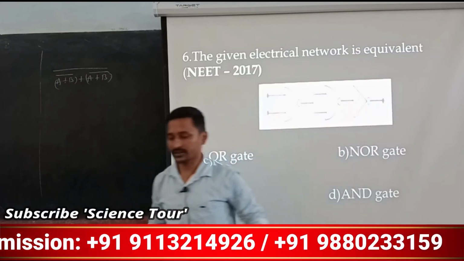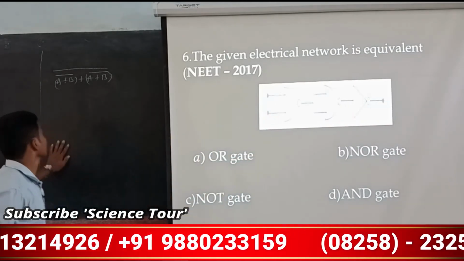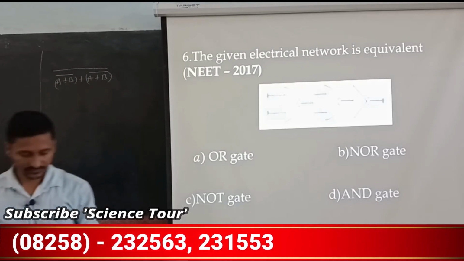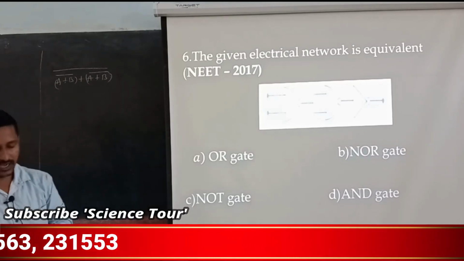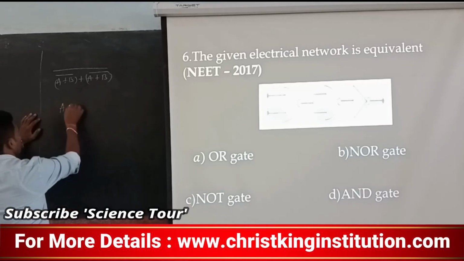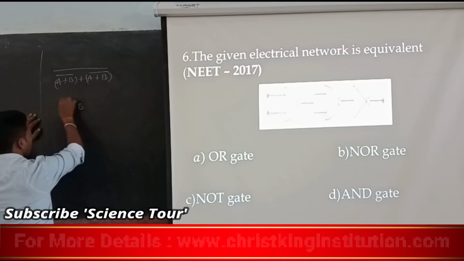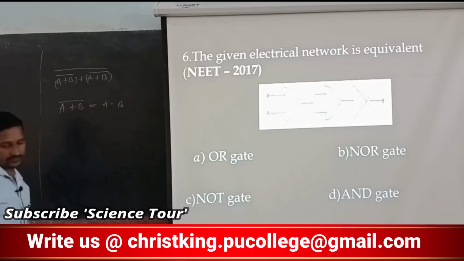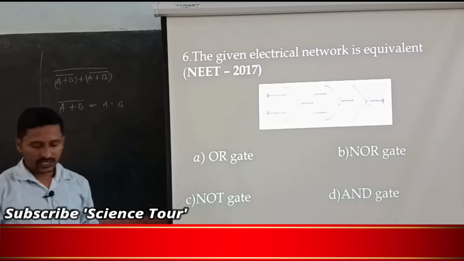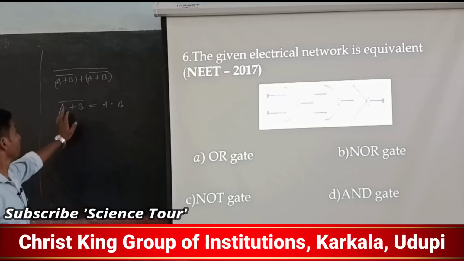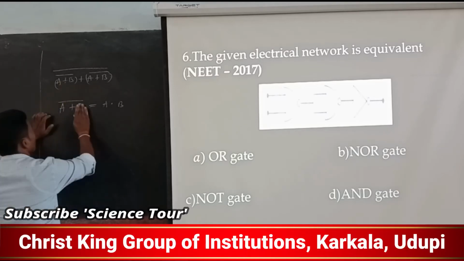Again reverse of that. Now first we will calculate this. A and A bar plus A bar. That is nothing but A bar plus A bar, A plus B, or I can say A plus B bar, which is equal to A dot B, isn't it? A plus B, or A plus A, because both are the same, no?